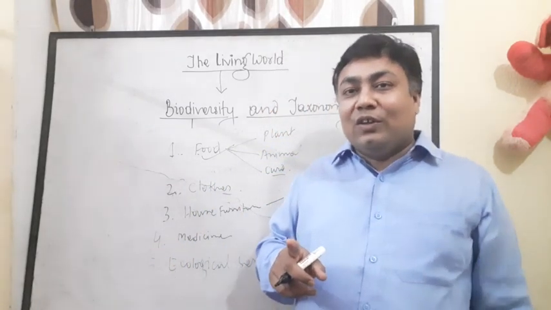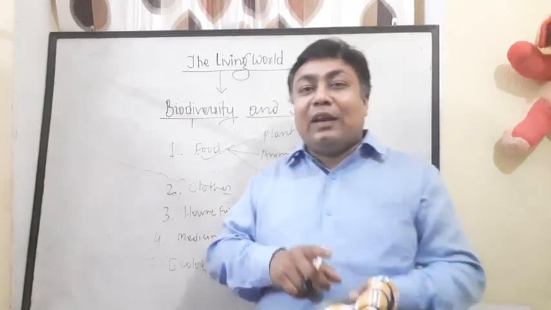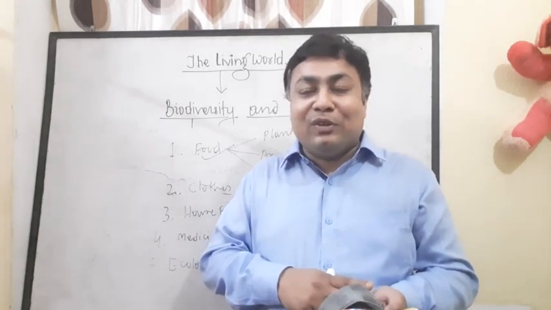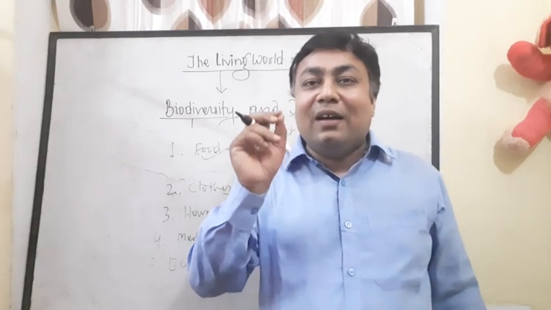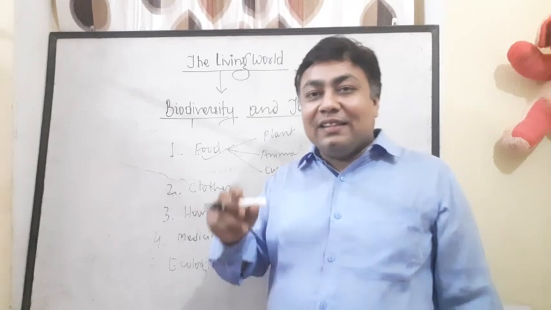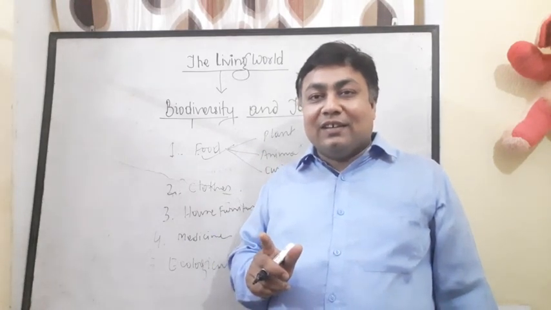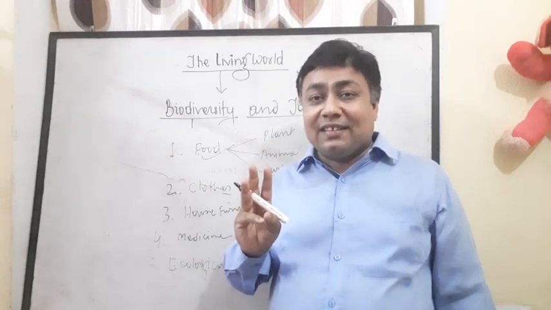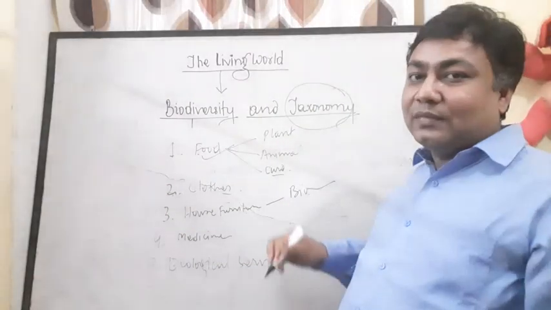So if you have to conserve biodiversity, you will have to identify the life form, classify the life form, and provide them a name. And the branch of biology which deals with these three tasks is known as taxonomy. I will just write it.